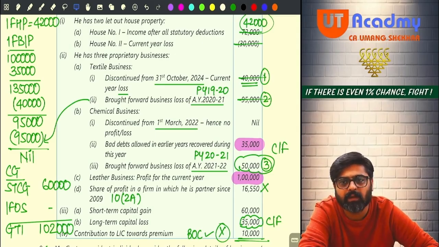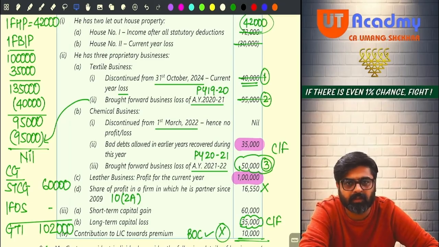The last business, can you see share of profit in a firm in which he is a partner? So there is a partnership firm in which he is a partner. That partnership firm is also his business. That partnership firm is giving him share of profit. And did I tell you, any share of profit coming from the partnership firm is not a taxable income. It is a fully exempt income, 10(2)(a).